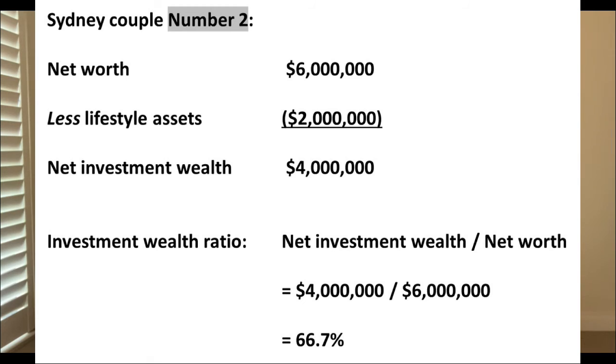In contrast, consider another Sydney couple about to retire at age 65, who also have a net worth of $6 million. But they hold $2 million of lifestyle assets and $4 million of net investment wealth. An investment wealth ratio of 67%, well above our benchmark of 55%. Again, as a rough guide, $4 million of net investment wealth could support a $160,000 a year retirement lifestyle.